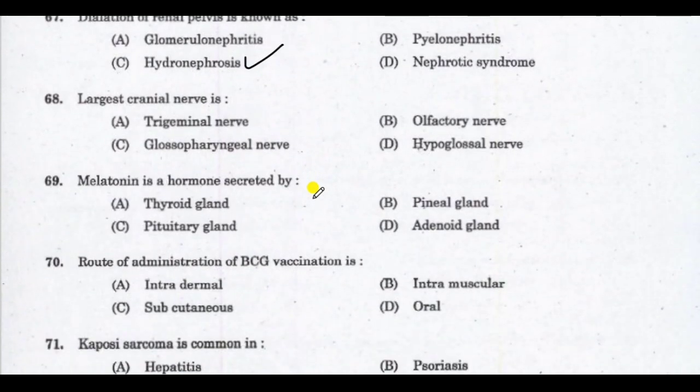Next question, largest cranial nerve is? Correct answer is trigeminal nerve. Largest cranial nerve is trigeminal nerve. Next question, melatonin is a hormone secreted by.